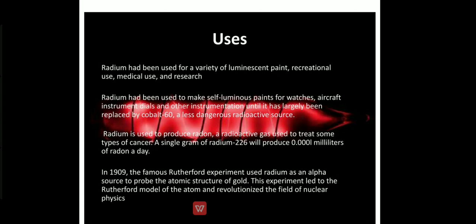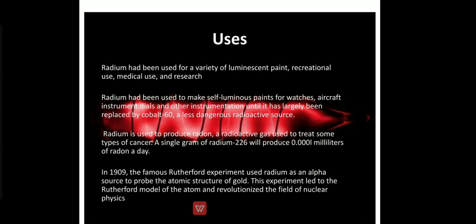Radium is used to produce radon, a radioactive gas that is used to treat some types of cancers, and a single gram of radium 226 will produce about 0.0001 milliliters of radon a day. Radon is also an element, a gas. In 1909, the famous Rutherford experiment used radium as an alpha source to probe the atomic structure of gold. This experiment led to the Rutherford model of the atom and revolutionized the field of nuclear physics.